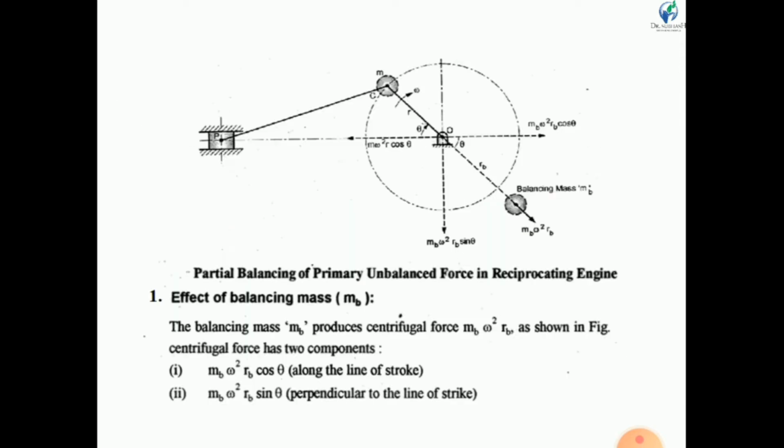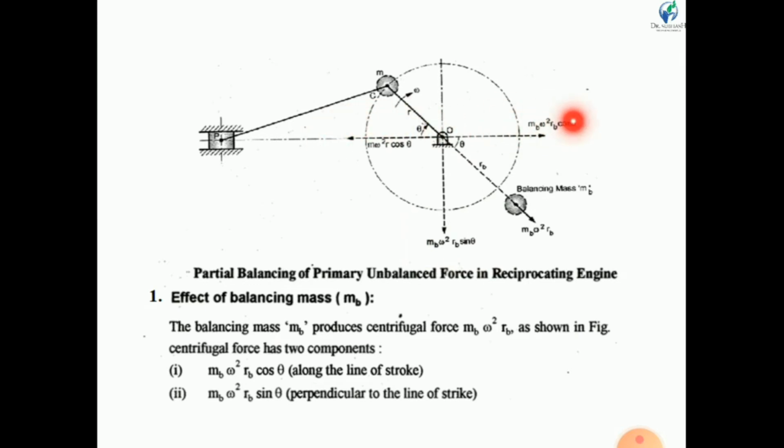Now my dear friends, if we attach the Mb mass here at Rb radius, then the unbalanced force along the line of stroke will be 0, but the unbalanced force perpendicular to the line of stroke will be a maximum. So here we have only changed the direction of unbalanced forces.